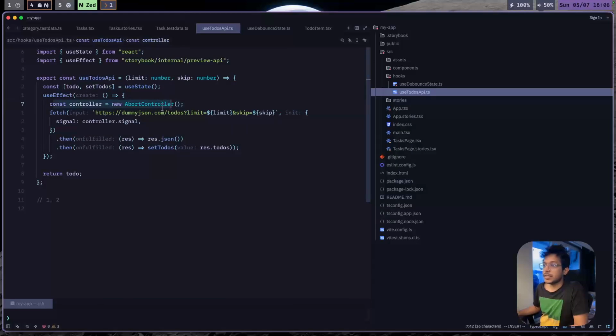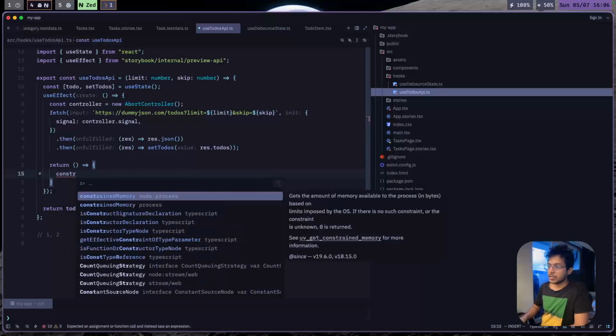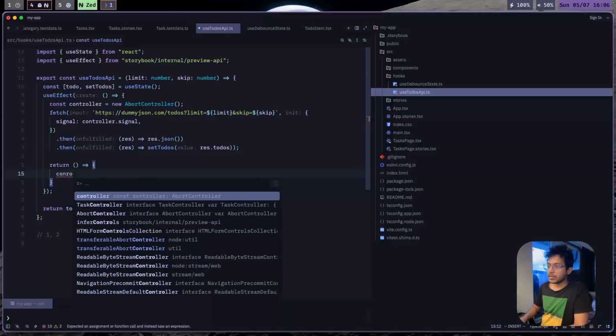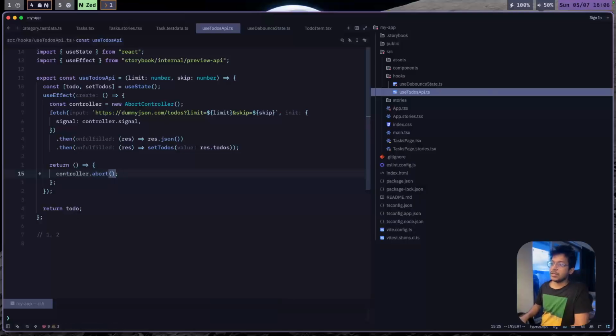So in TypeScript you do const controller equals new AbortController, pass it a signal, and add a cleanup function here. This would be a cleanup function to do controller.abort. Now whenever this useEffect re-triggers, it will first cancel the old controller action which is being performed. So it will cancel the fetch and only allow one API call to be done at a time.